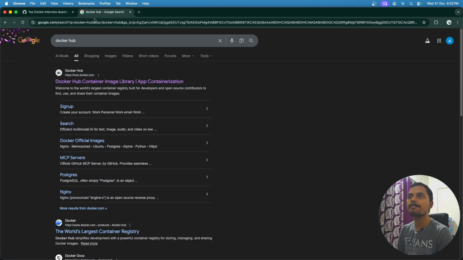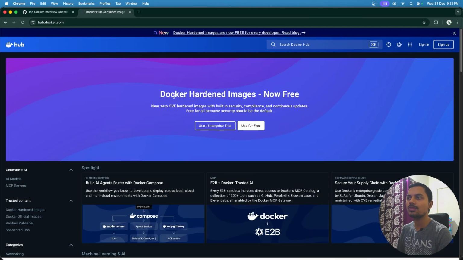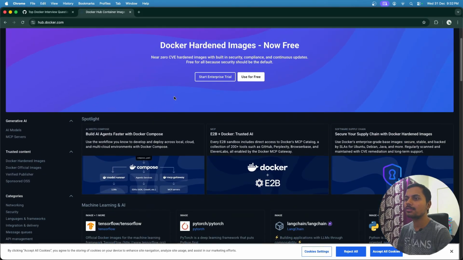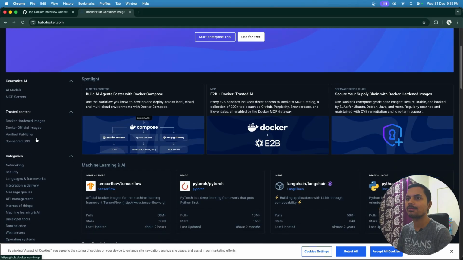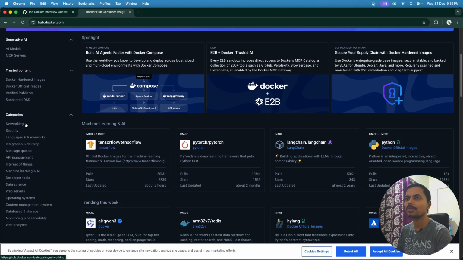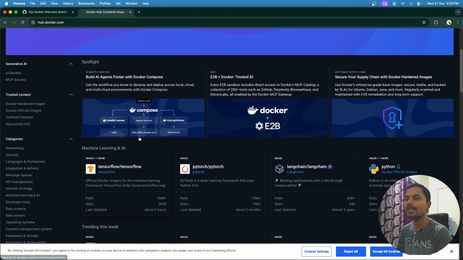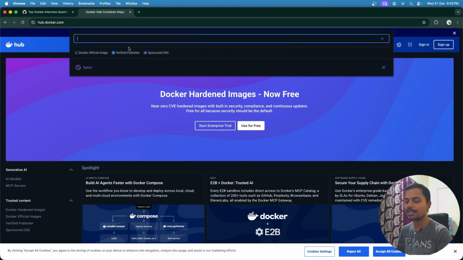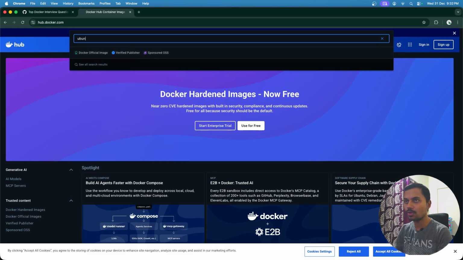So here, you can see this is a registry for Docker images. We can see a lot of images present for AI and for different purposes. Different categories are also there. We can search for any specific image using this search box, for example, Ubuntu.